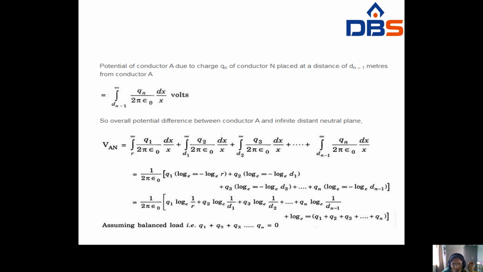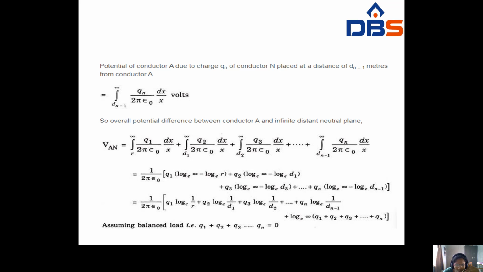In all terms you take the common factor 1 by 2 pi epsilon naught. The integral of dx by x means log x. So substituting limits: Q1 into log e infinity minus log e r, similarly Q2 into log e infinity minus log e d1, plus Q3 into log e infinity minus log e d2, plus and so on, plus Qn into log e infinity minus log e dn minus 1.